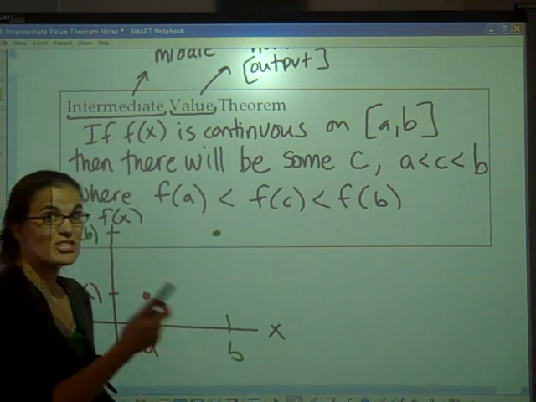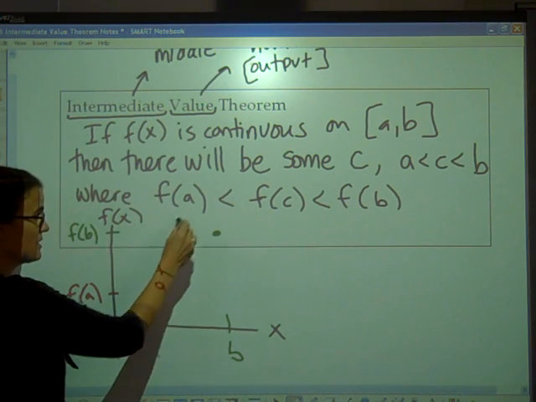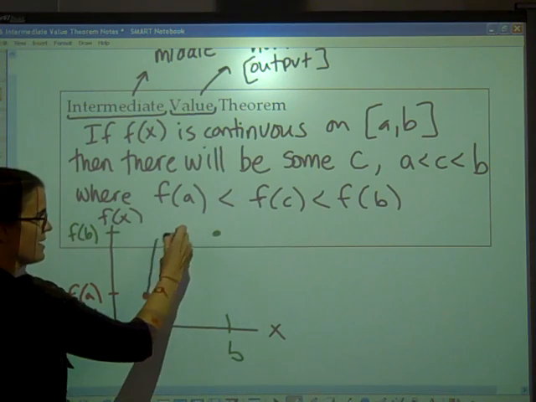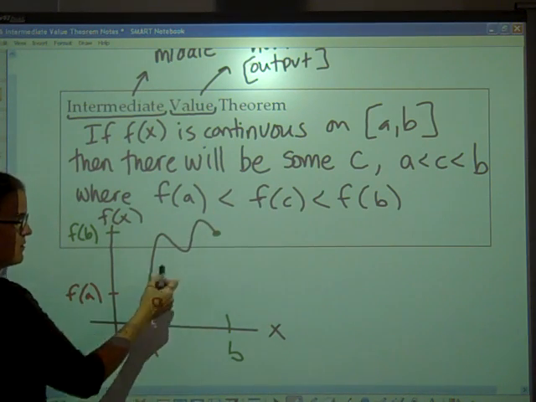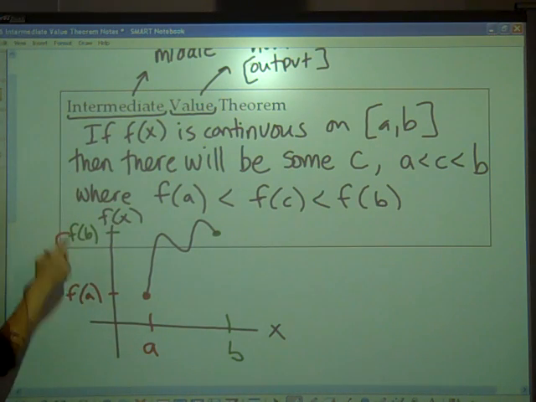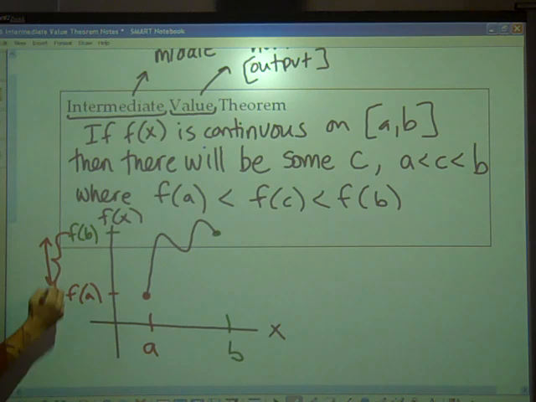As long as you know this function is continuous, you don't know how these get connected. They can be connected in lots of different ways, but as long as these two dots get connected, you know you will hit every value in between these two values. So these are your intermediate values, anything in between.